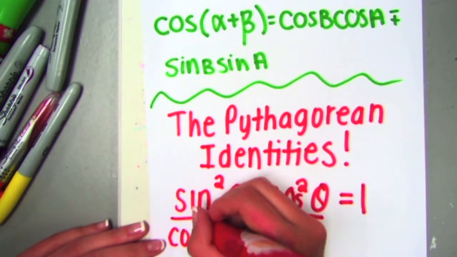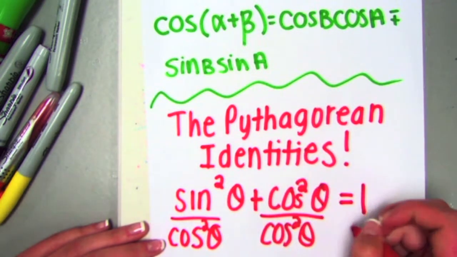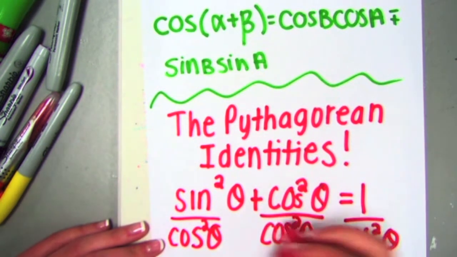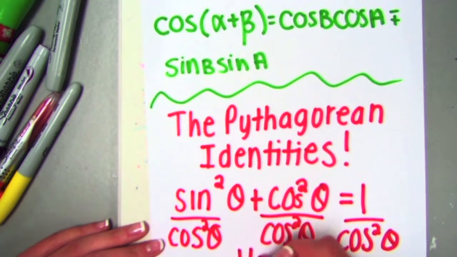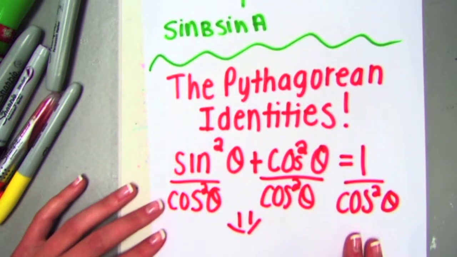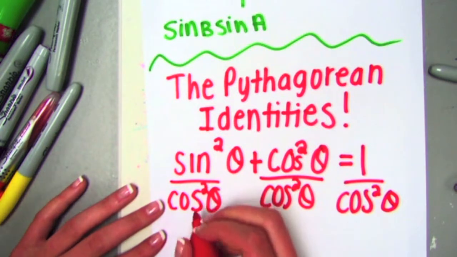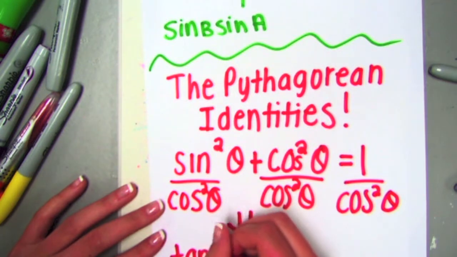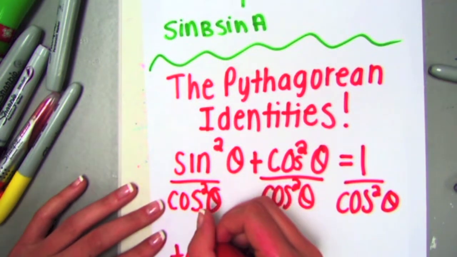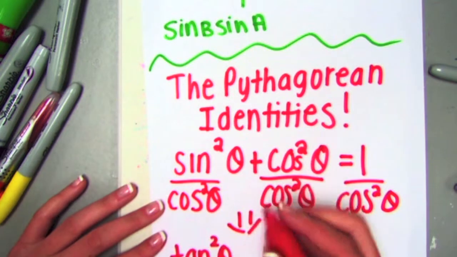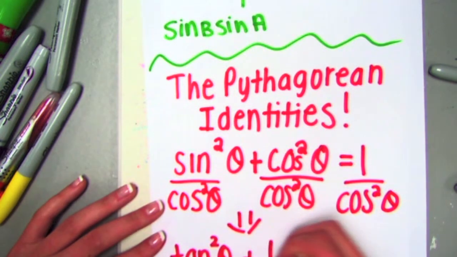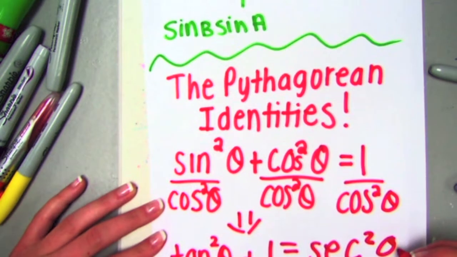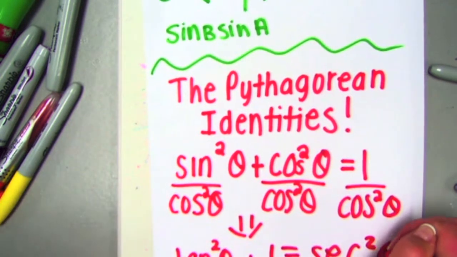For the first, divide each term by cosine squared theta in order to get 1 plus tangent squared theta equals secant squared theta. Then, to find the third Pythagorean identity, you go back to the first, sine squared theta plus cosine squared theta equals 1, and divide each term by sine squared theta. After this, you get 1 plus cotangent squared theta equals cosecant squared theta, which are all the Pythagorean identities.